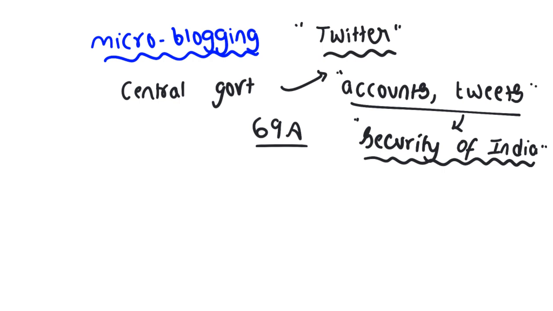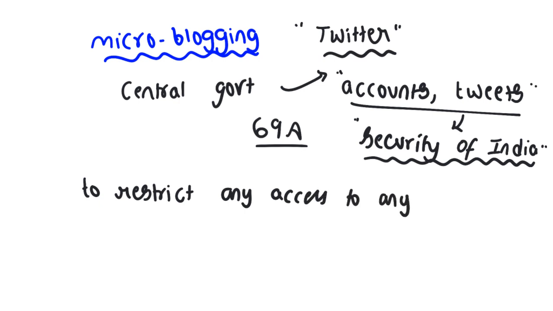Till now we have seen that section 69A of the IT Act generally empowers the government to restrict any access to any content. This is the provision that the central government holds.